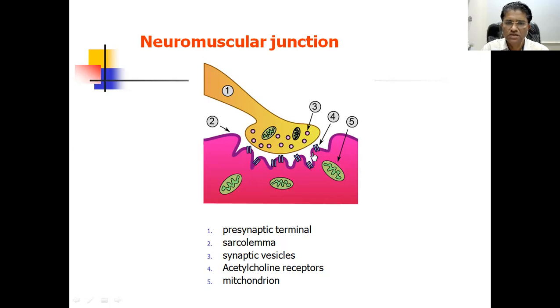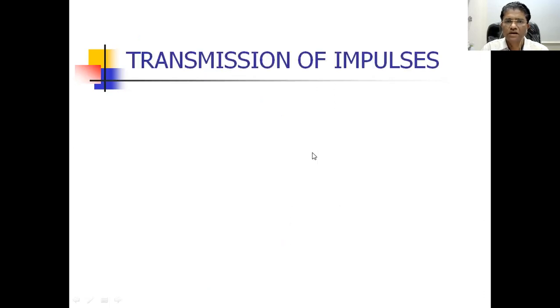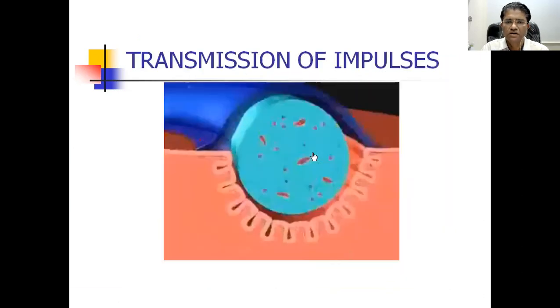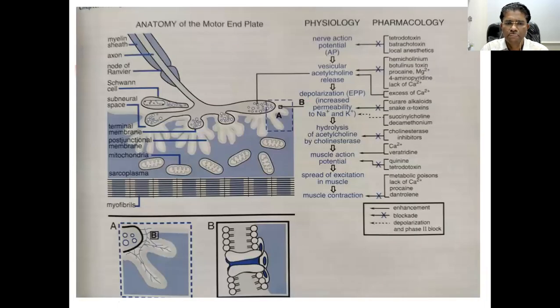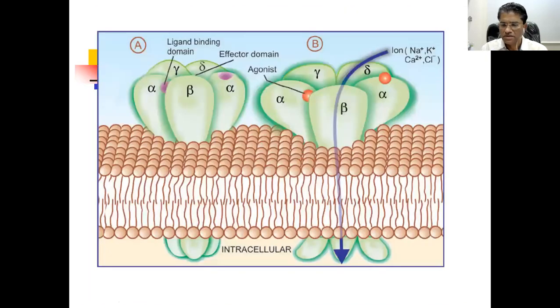Now, to see the functions of this, we will go into a little more detail as far as this physiology is concerned. You can see the structure of nicotinic receptors.